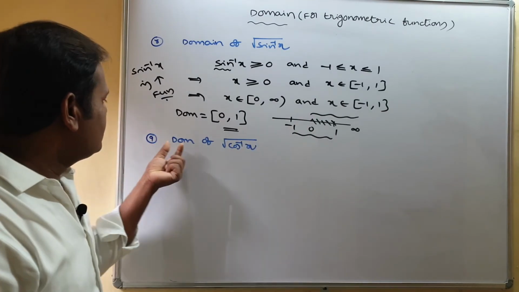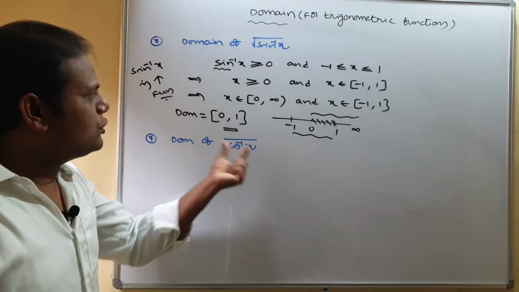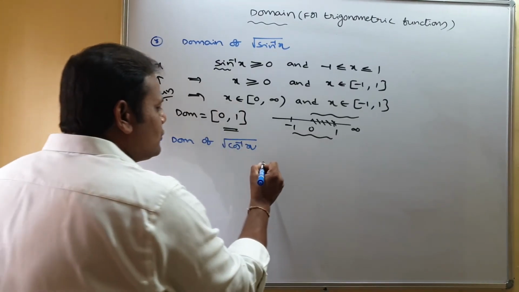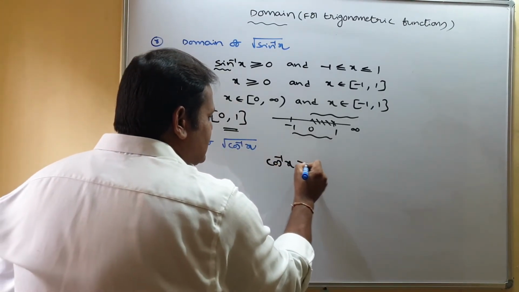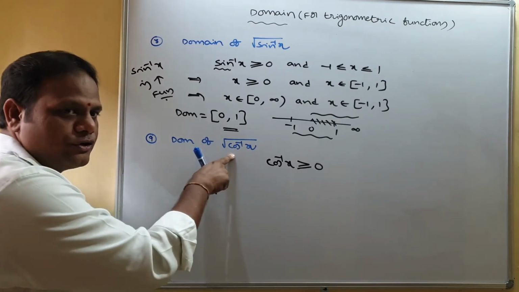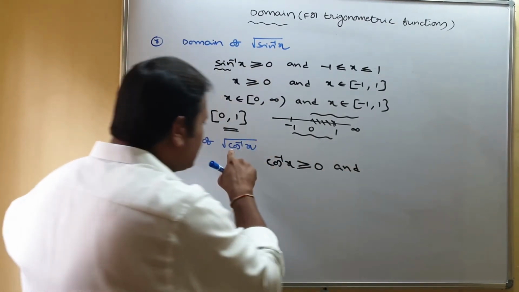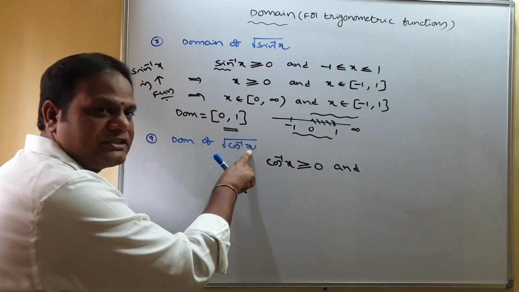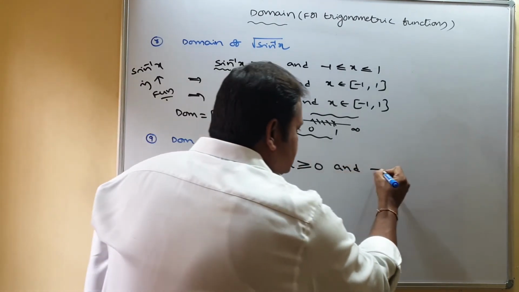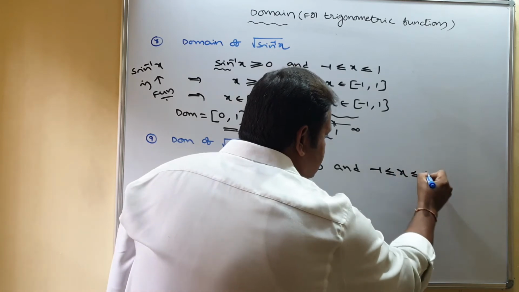Coming to the ninth one, domain of root cos inverse x. Here you can observe that cos inverse x must be greater than or equal to 0. Why? Because it is in a square root. And now coming to the cos inverse function, x must be between minus 1 and 1. So minus 1 less than or equal to x less than or equal to 1.